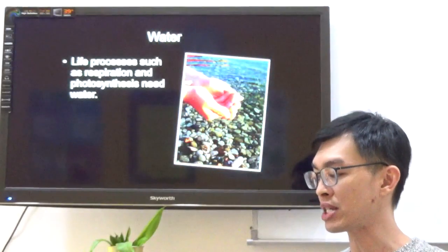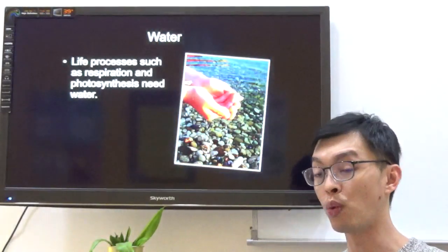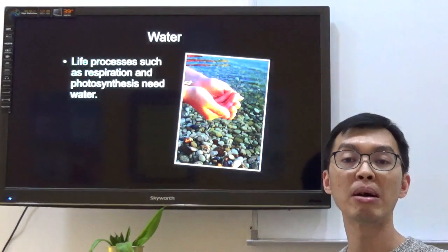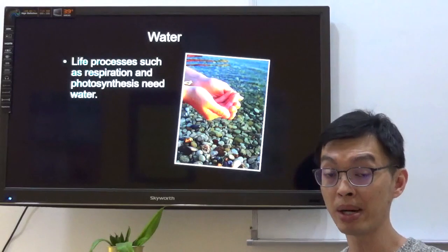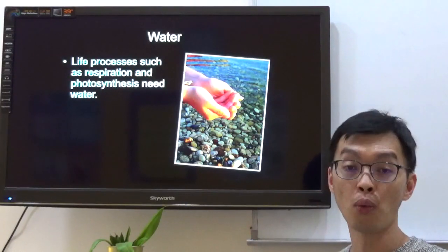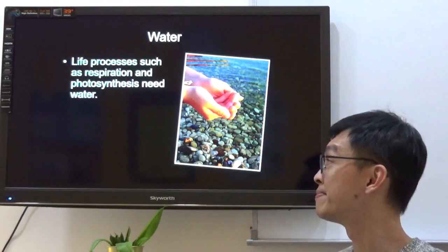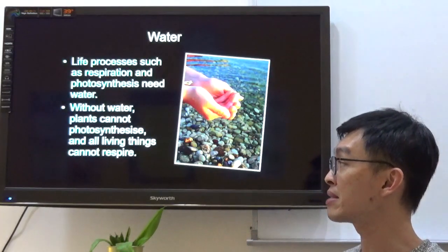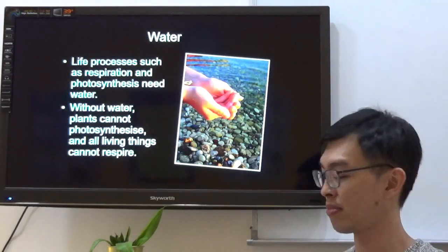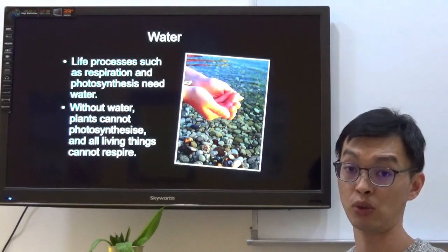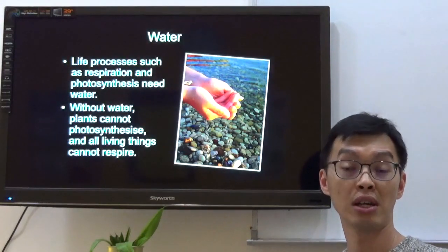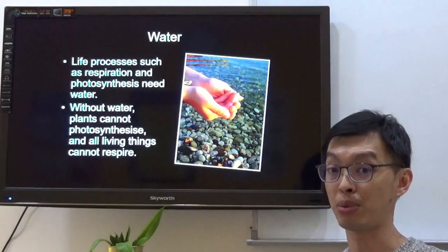Life processes such as respiration and photosynthesis need water. In P5 or maybe in P6, you learned about the photosynthesis equation, remember? Go and recall your photosynthesis equation, okay? So, water is also part of the equation. Without water, plants cannot photosynthesize and all living things cannot respire. That is applicable to us as well. If you do not drink water, of course, you do not have enough water, we are unable to carry out life processes.